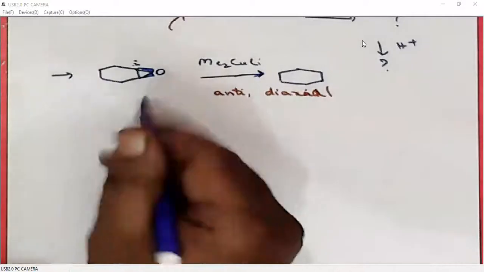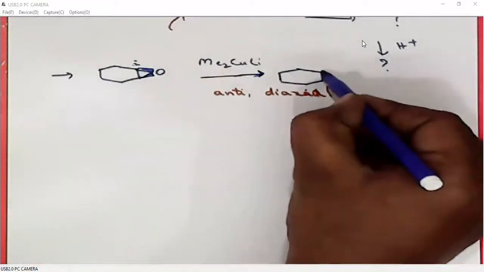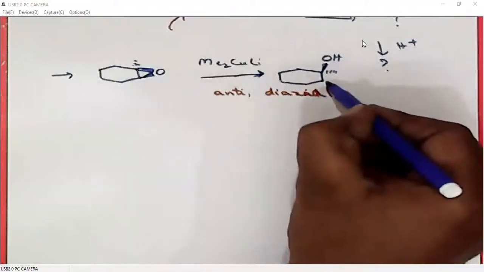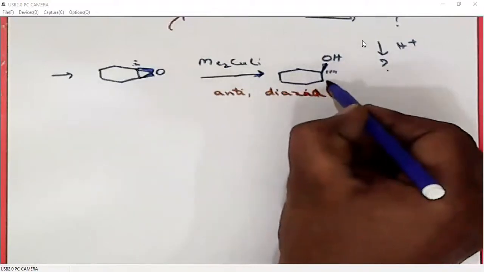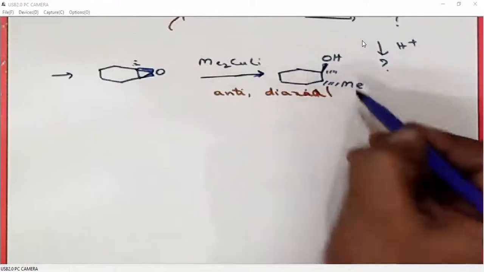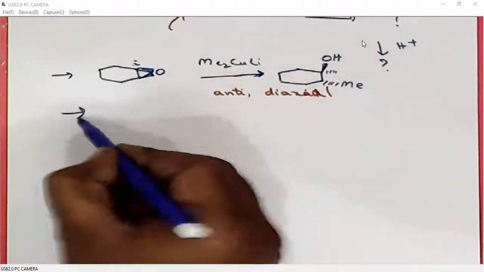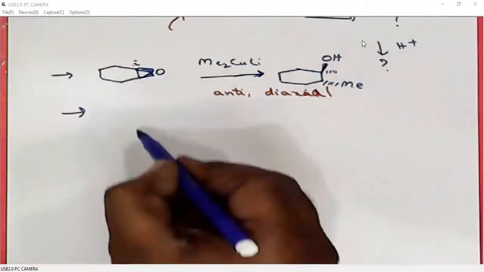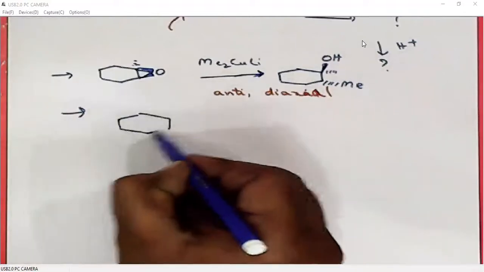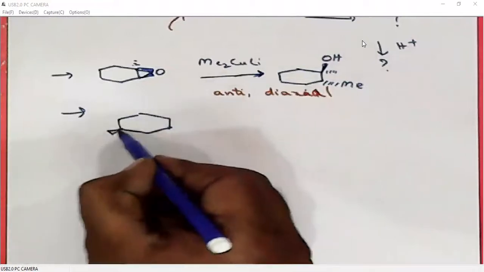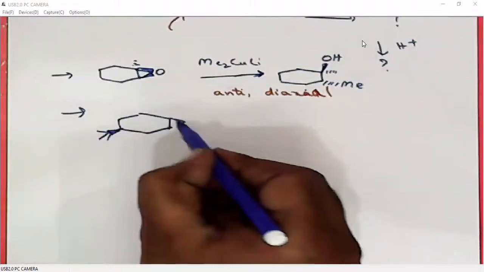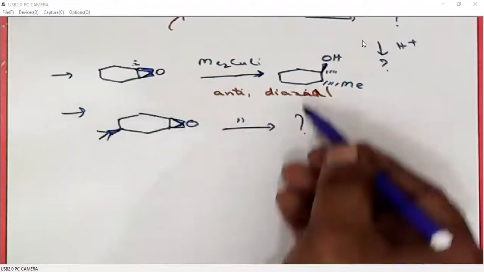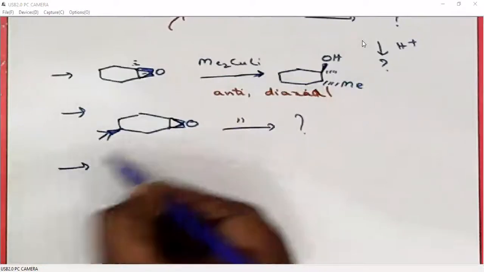Generally, since it is above the plane, it will give this alcohol, and here if you want to write the axial position, it should be below the plane. So you follow the stereochemistry from the lithium reagents addition. I'll just give the products here. It is the same stereochemistry as the above problem.